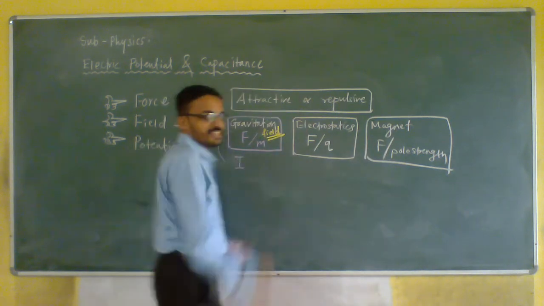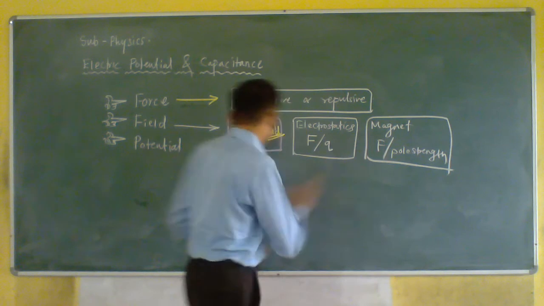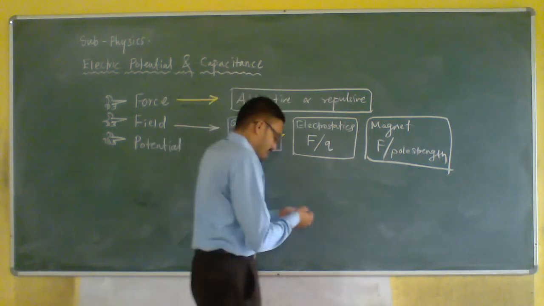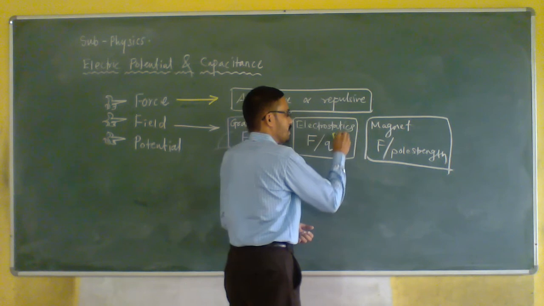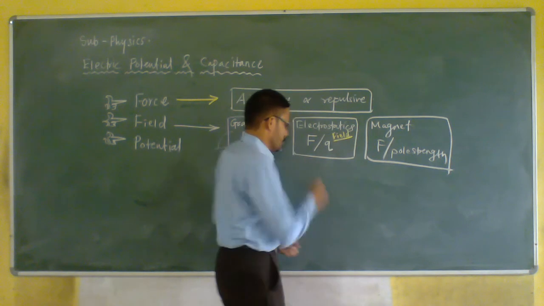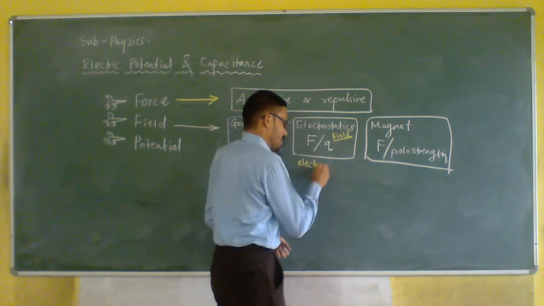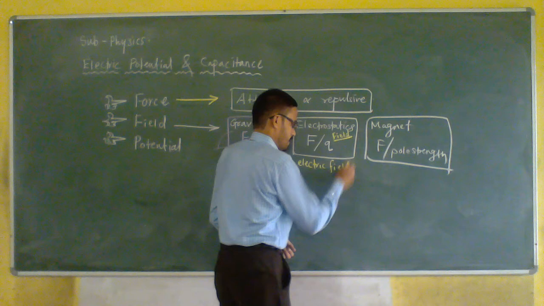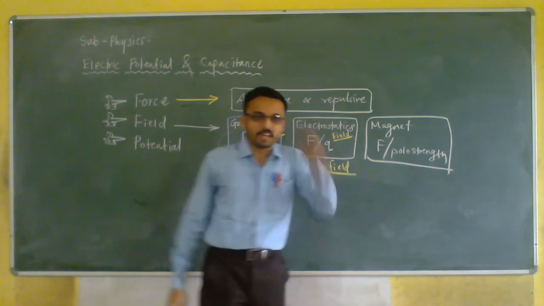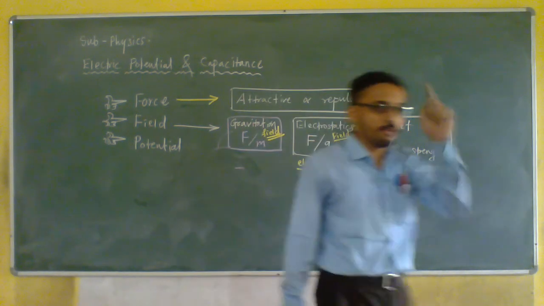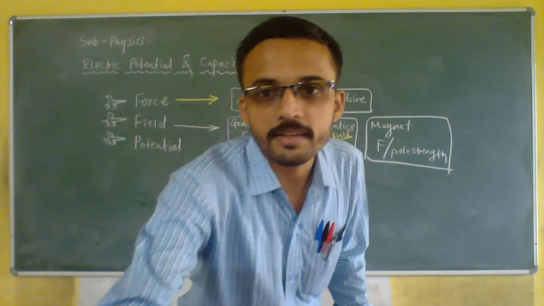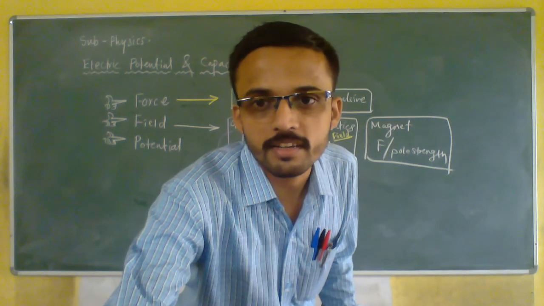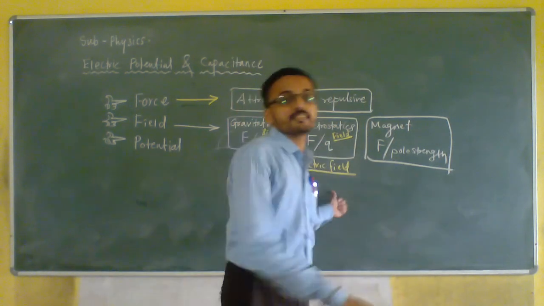Intensity of gravitational field. So I, or whatever it is that we are using. Here, this is also a field. This is what? Electrostatic field. That is electric field. So this will be considered as your electric field. Are you getting the point? So whatever electric field we were looking at, this is nothing but this electric field. That is not different from this.